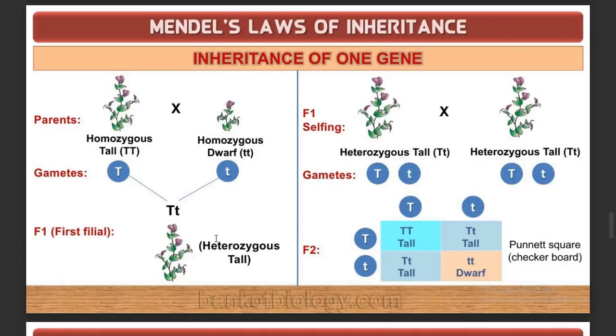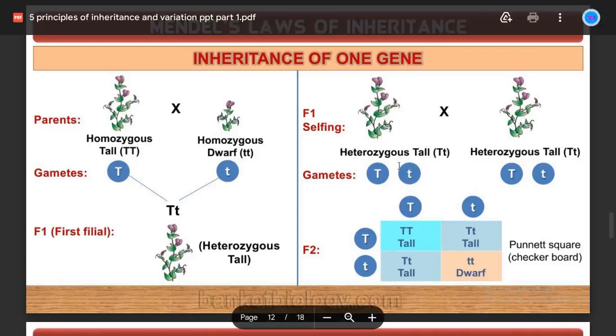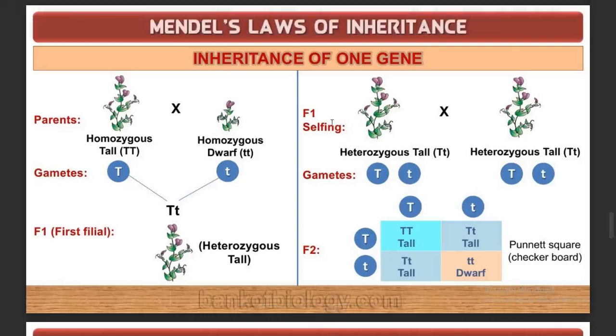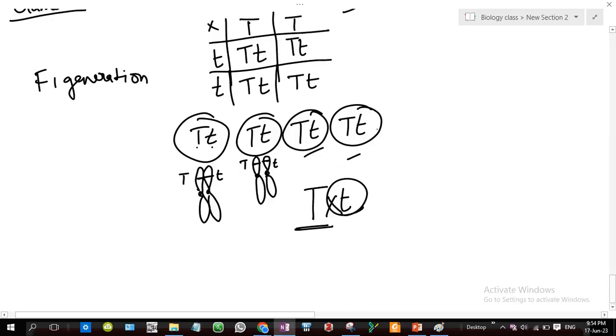And now what he did was selfing between the F1 generation. If you look here, how many progeny? 1, 2, 3 and 4.